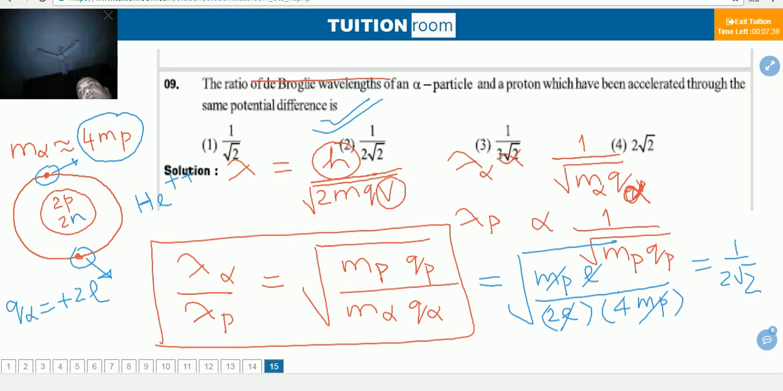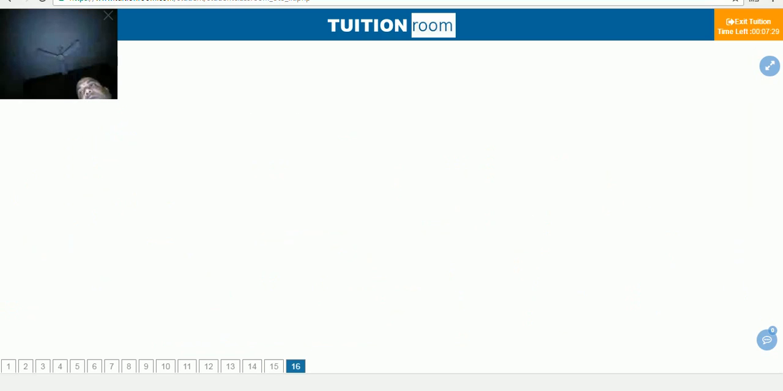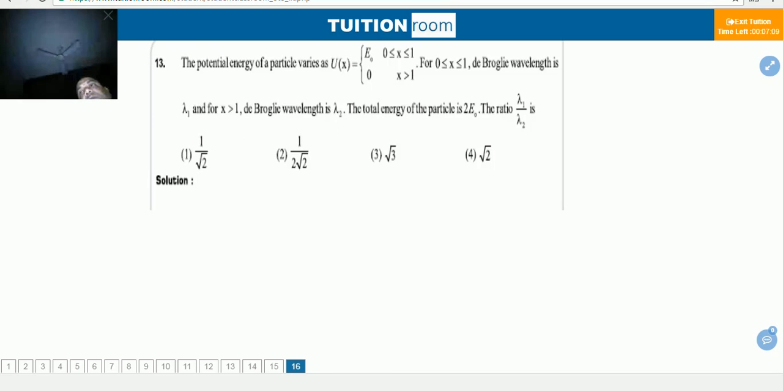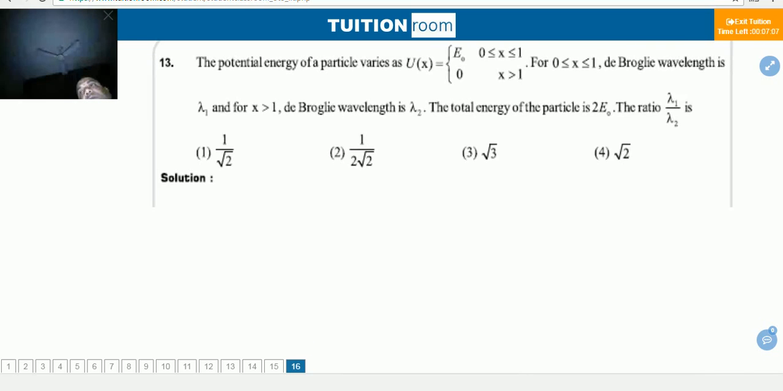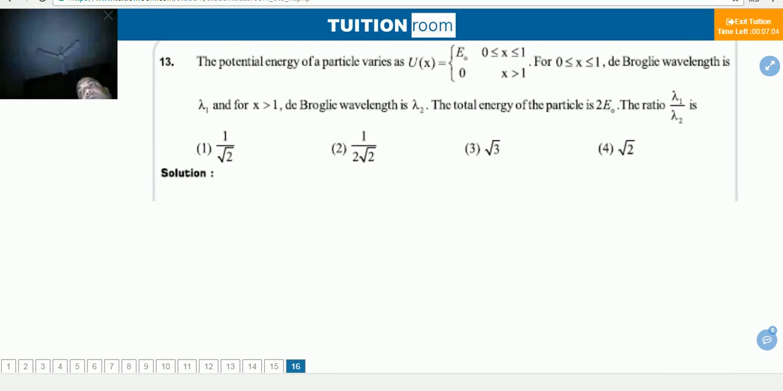Now guys, we are going to the next question. We are moving to the next question. This question was asked in IIT JEE. It's a very easy question.